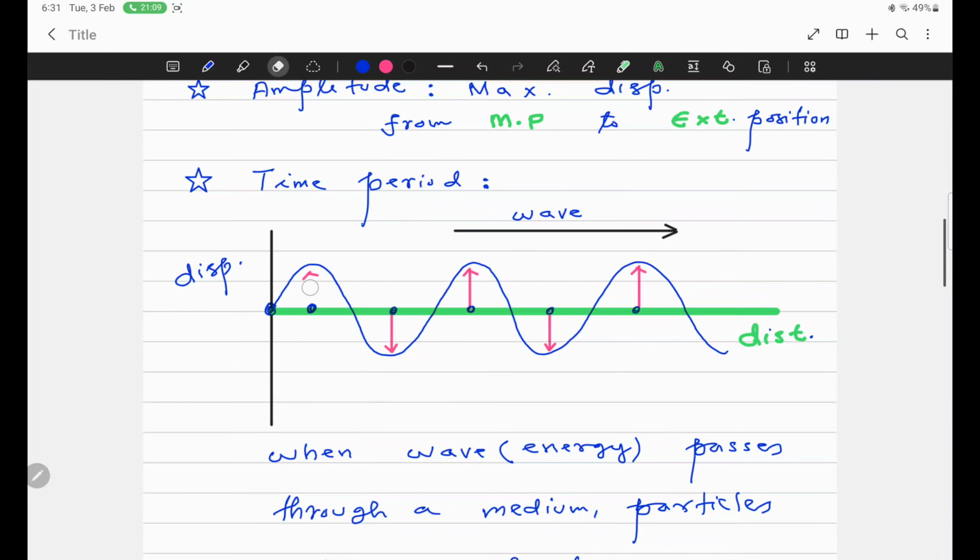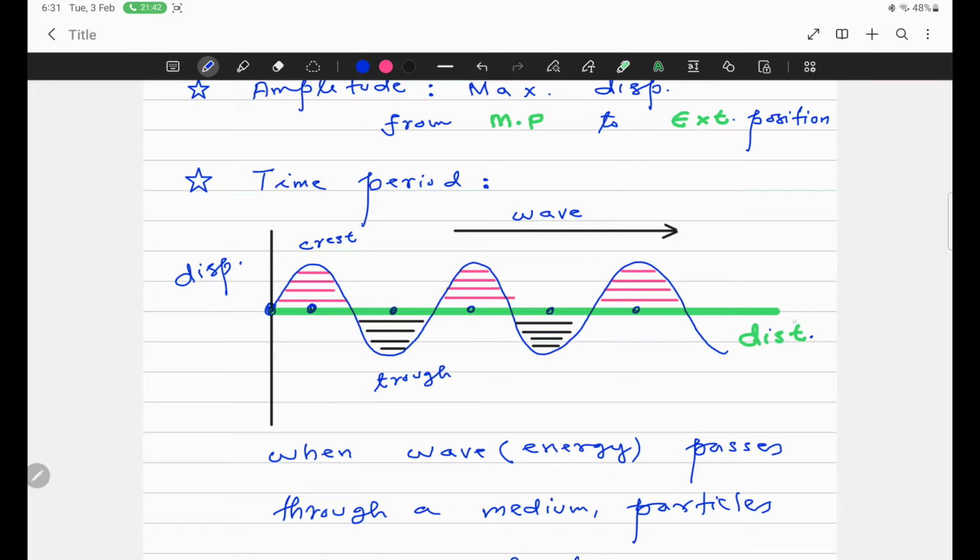Now in this transverse wave, everyone knows, sir, this portion of the wave is called crest, whereas this portion of the wave is called trough. So we can say transverse wave is composed of crest and trough.